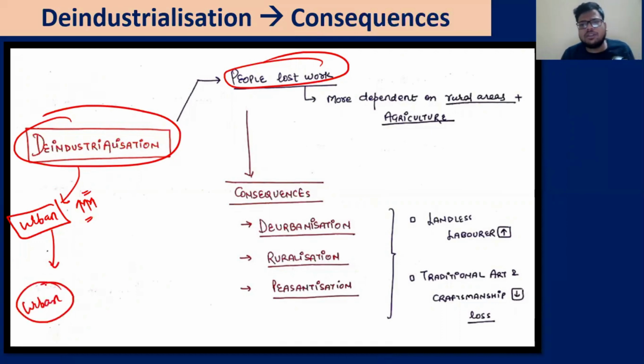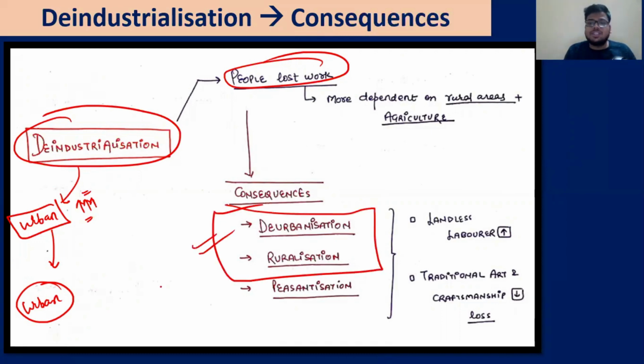For example, what happened in the times of, let's say, the lockdown? People were working in the urban area, but they could not find work there. So they had to come to the rural area. So what has happened is ruralization, also known as deurbanization. So this was the first impact: when you lose industry, when these people lose their employment, they will return back to their homes in the rural areas, and that is the phenomenon of deurbanization and ruralization.